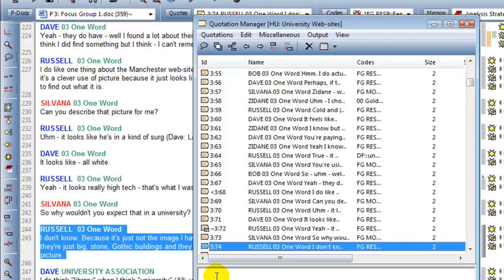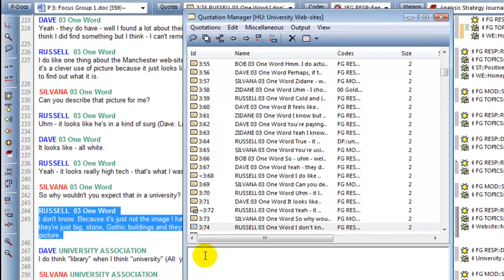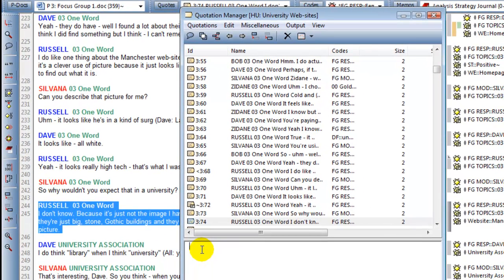And if I prefer, I can write within the quotation manager in the comment box that it is interesting that the physical appearance of the university seems to affect the perception of the university.